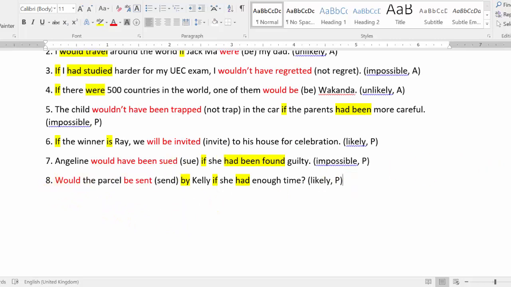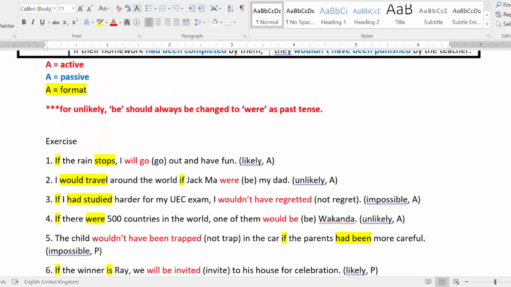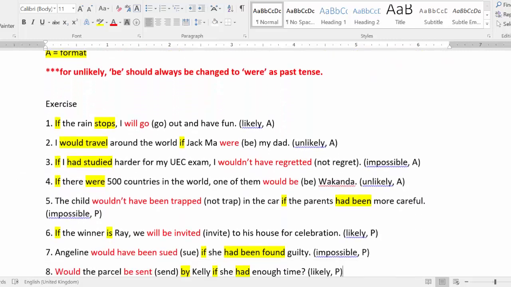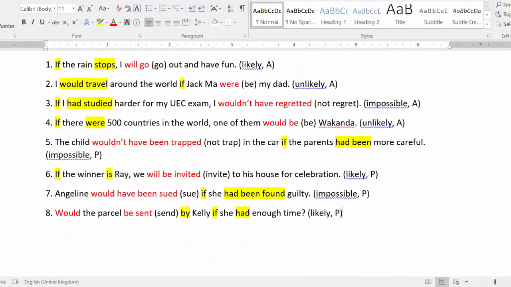Okay, so that's all for this exercise. If you have any question regarding if conditional or present perfect tense, past perfect tense, whether it is active or passive, please do not feel shy or hesitate to PM me. You may always ask me if you have any question. Okay, because I know some of you are quite weak at tenses. If you are not clear with anything, please always PM me and ask me about it. I will make sure to explain it again to you.